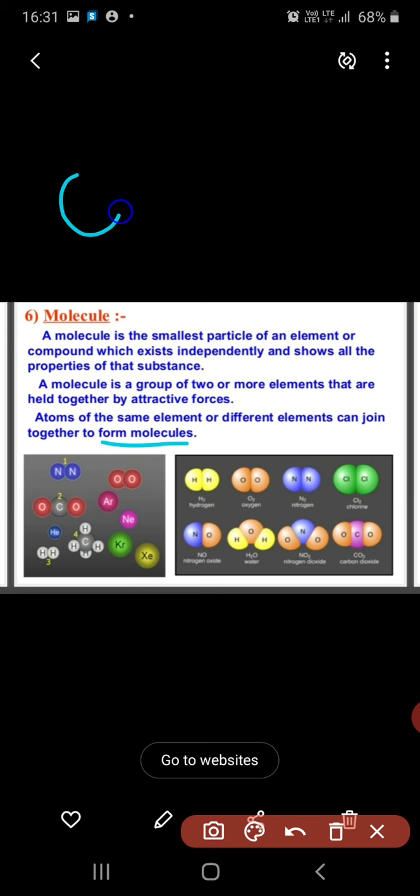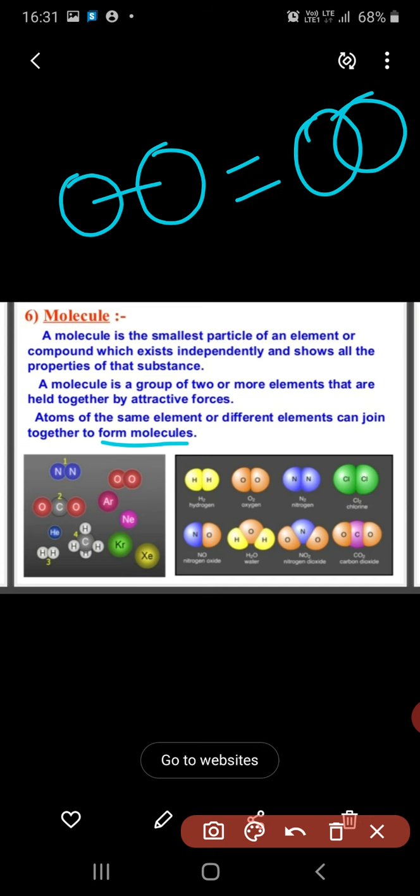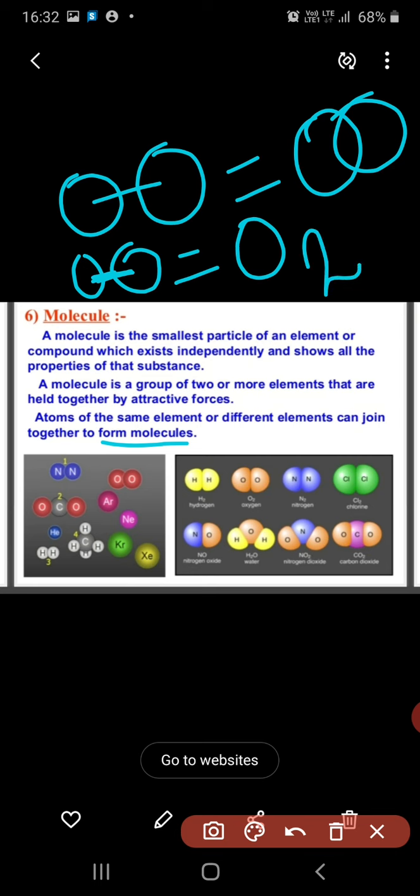First of all, see, this is an atom. If these two atoms combine, they make one molecule. If we combine two atoms of oxygen, here is one atom of oxygen, another atom of oxygen, and here is a bond held by the force of attraction, and we get O2. O2 is a molecule of the same atom.